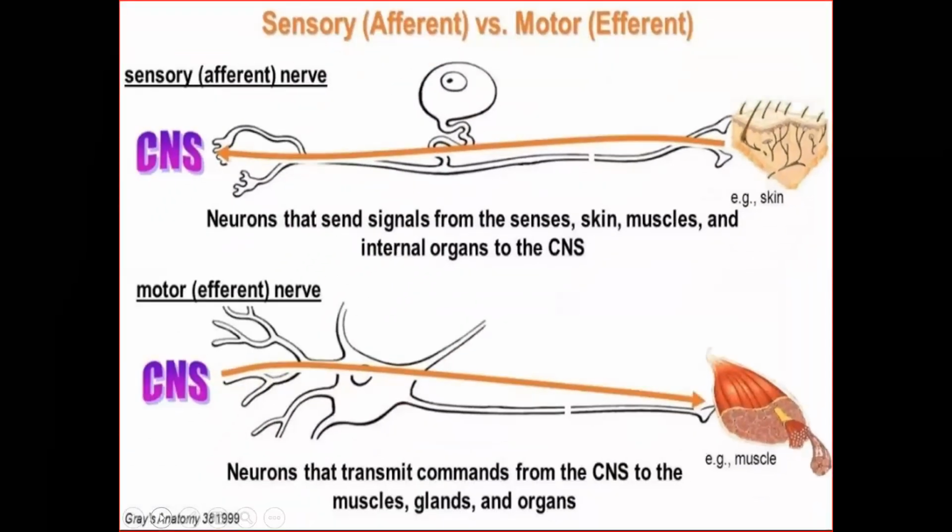Now, these are the two types of nerves. Sensory nerves are afferent versus motor, efferent. Sensory nerves, afferent, are neurons that send a signal from the senses, skin, muscles, and internal organs to the central nervous system. Motor nerves are the neurons that transmit the commands from the central nervous system to the muscles, glands, and organs.